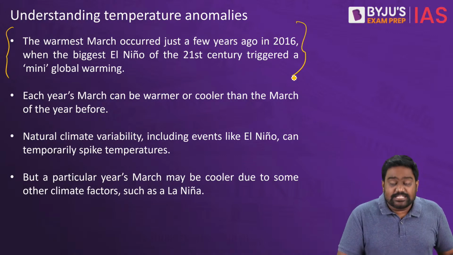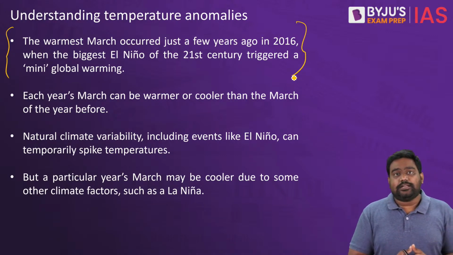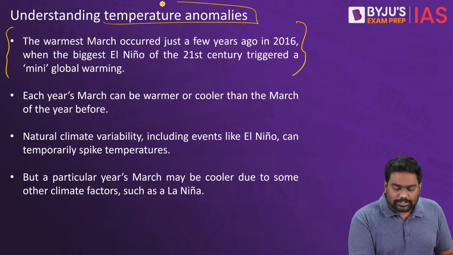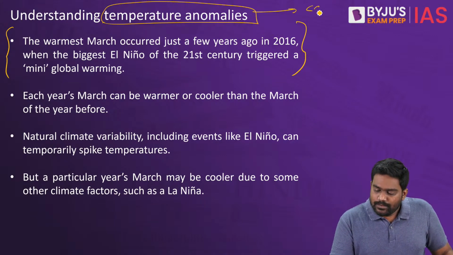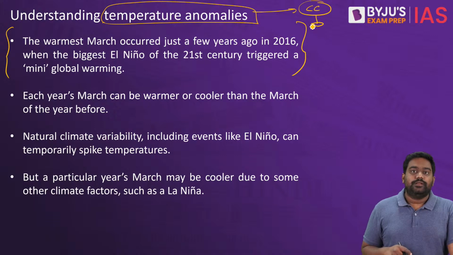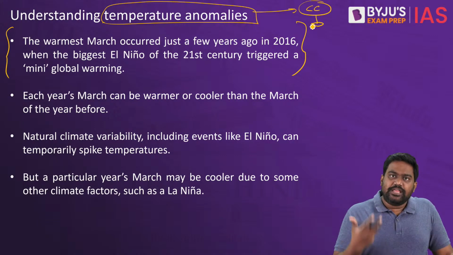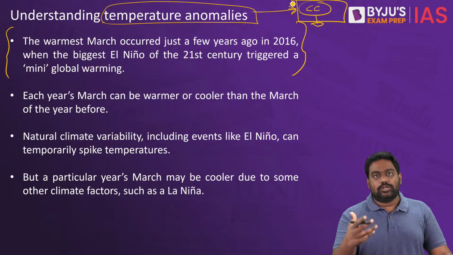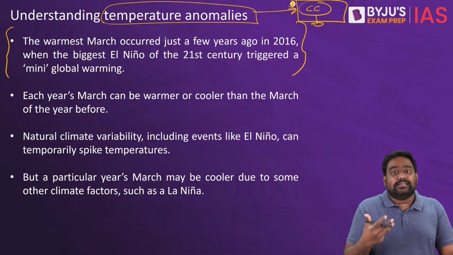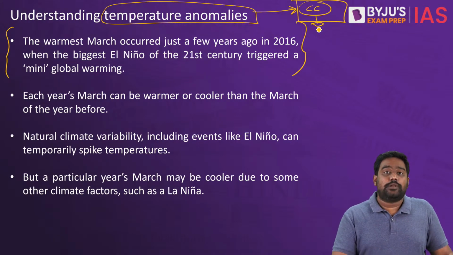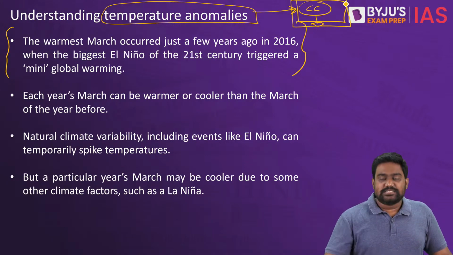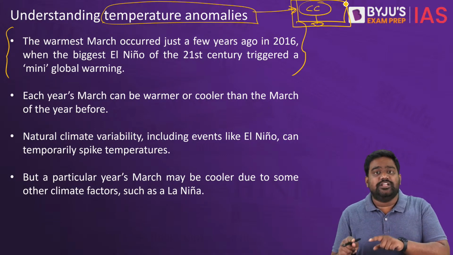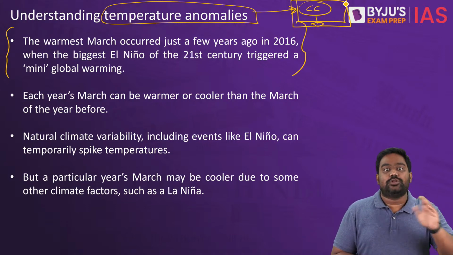So climate change alone is not the factor. There are a few natural phenomena as well responsible for these abnormalities. Understanding this is very important because this will help us pay attention to the core issues of climate change. Then you will not normalize it. Because every month, every year, there will be some record temperature. And if that keeps getting reported without the actual context, we will get used to it, we'll treat that as the normal. And we might take our attention away from climate action. So we should clearly understand what abnormal conditions are coming up because of climate change and what abnormal conditions happen regularly as a result of natural phenomena.